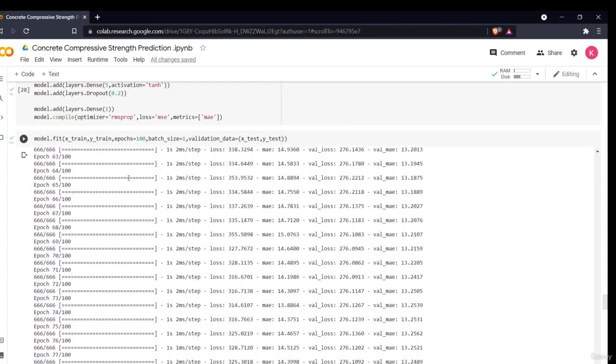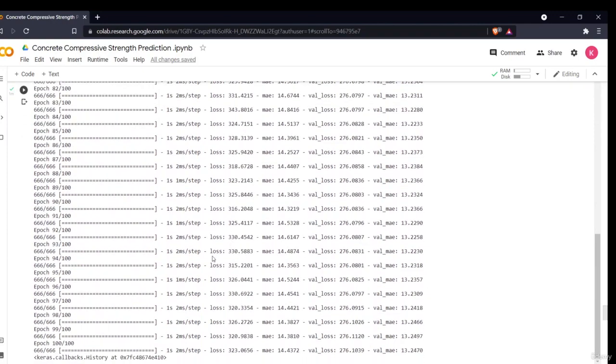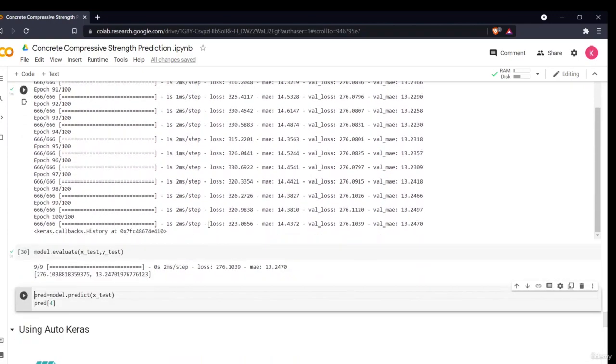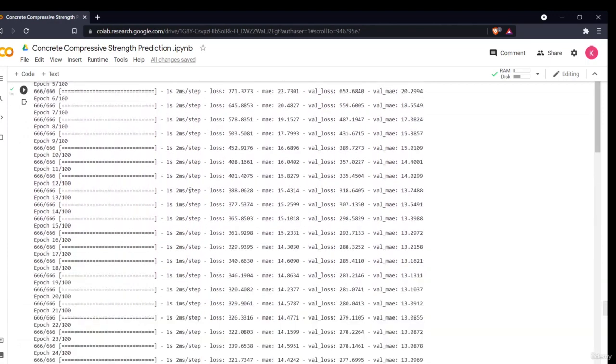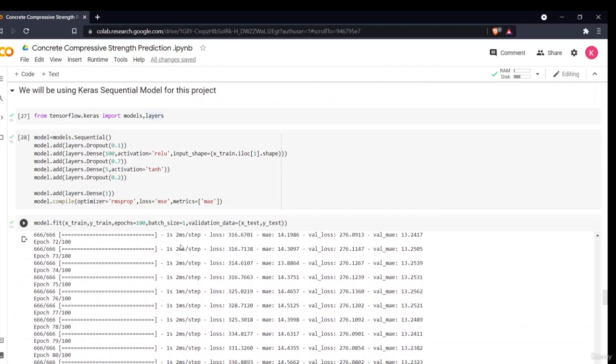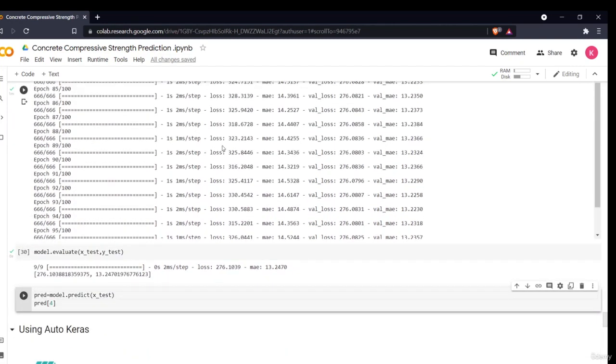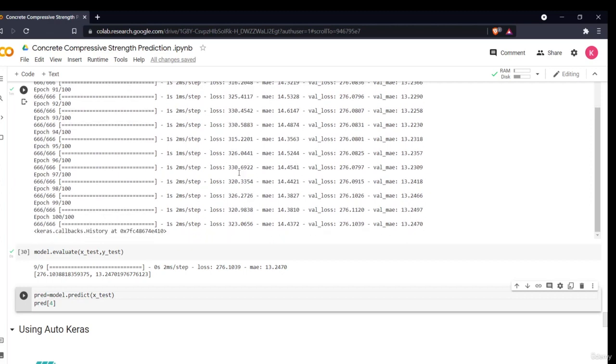After performing the epochs, my main aim is to reduce my loss function. My loss function started at around 1384, and at the 100th epoch my loss function is around 323. It may be possible that the loss function reduced to a lower value in another epoch, like in epoch number 387 my loss function reduced to 318, which is less than my last epoch, but that is okay. The main aim is to reduce my loss function and to select the correct epoch.